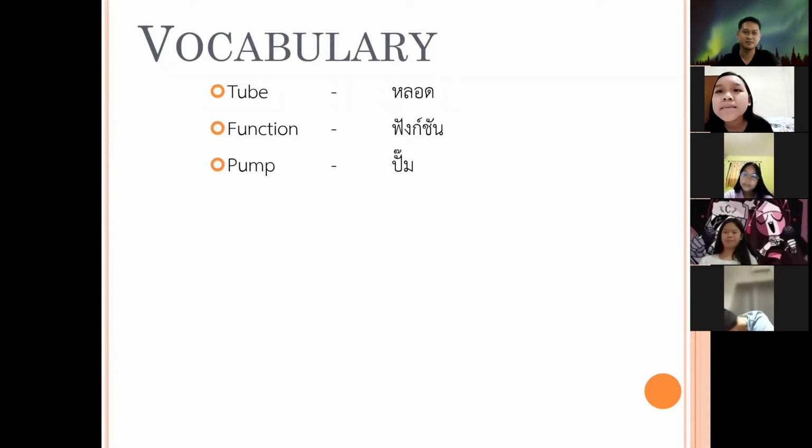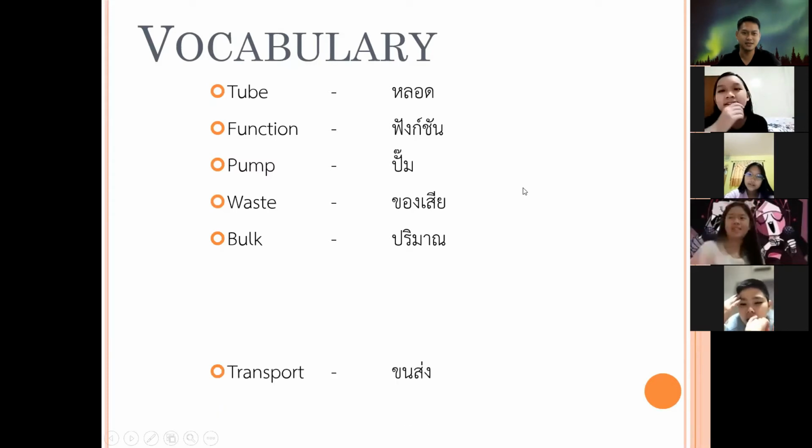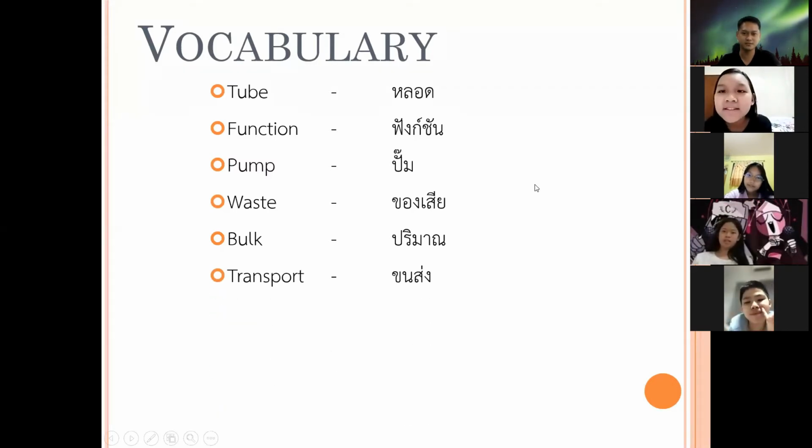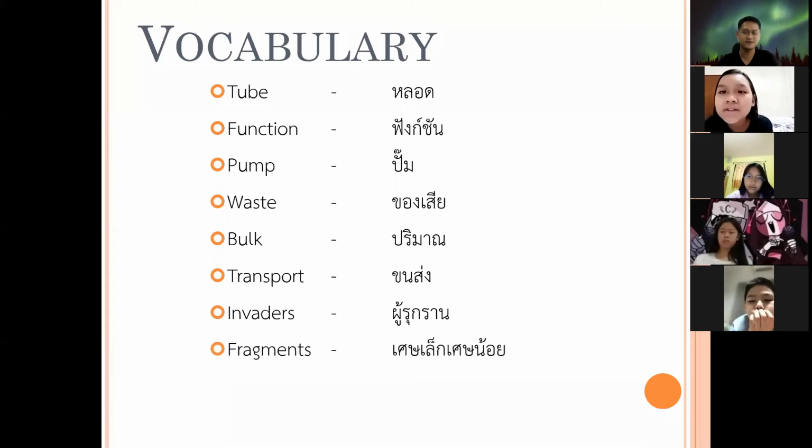Word is waste. Very good. Bulk. Okay. Transport. Invaders. Fragments. And clot.